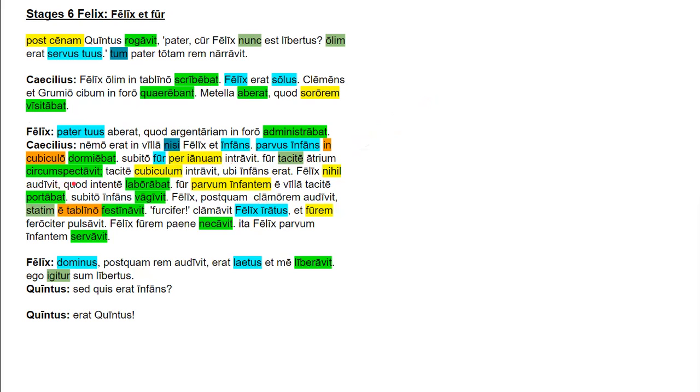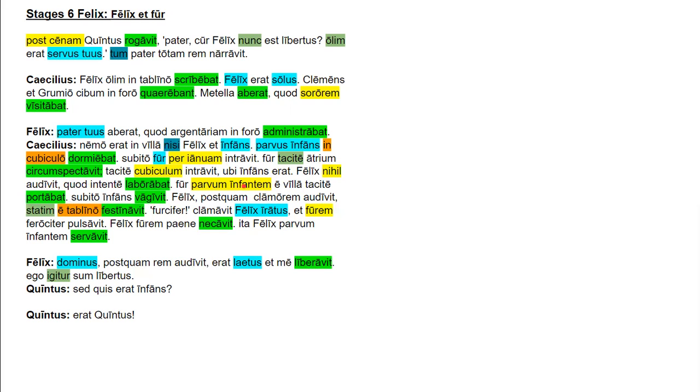And then we've got quod, which indicates another adverbial causal clause, because intente, adverb, laborabat. Intently, he was working. So Felix heard nothing because he was working intently. Imperfect tense verb there, by the way.